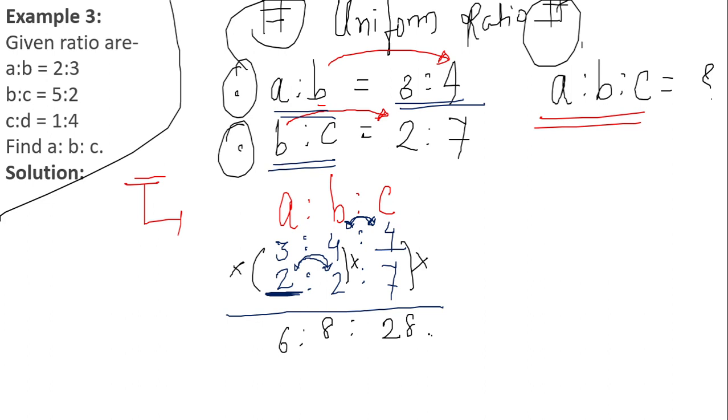This is how we calculate the value of the uniform ratio, that is 6 is to 8 is to 28. This can be further divided by the same number. If I divide it by 2, I get 2 3s are 6, 2 4s are 8, and 2 14s are 28. So 3 is to 4 is to 14. I cannot further divide all of these three numbers by a common number, so I'll just stop there. Okay, so 3 is to 4 is to 14 is the answer for the given question.